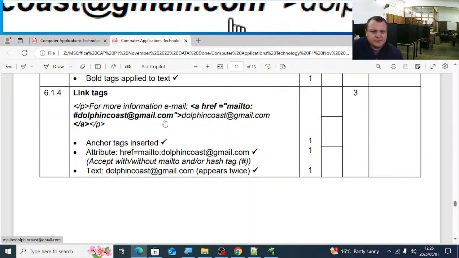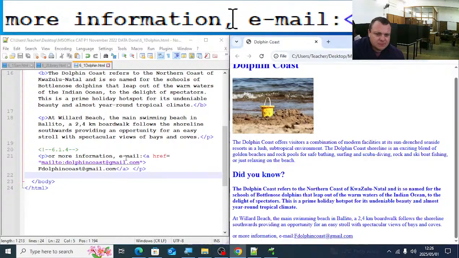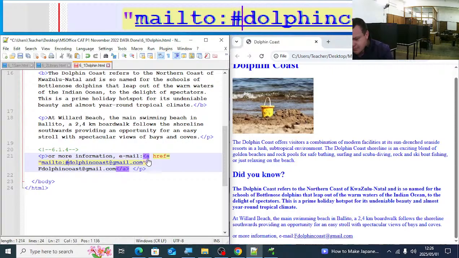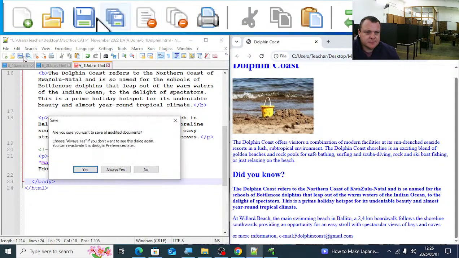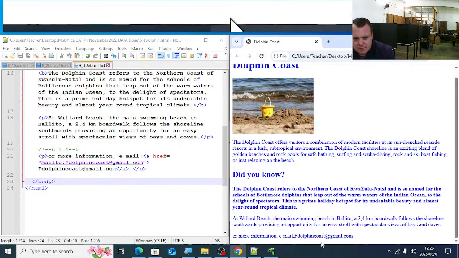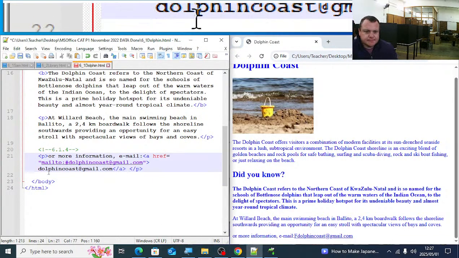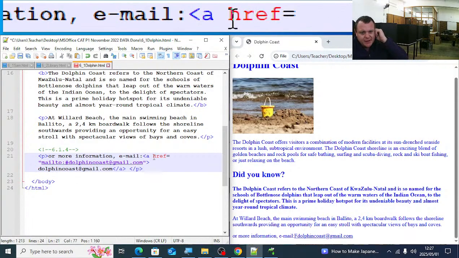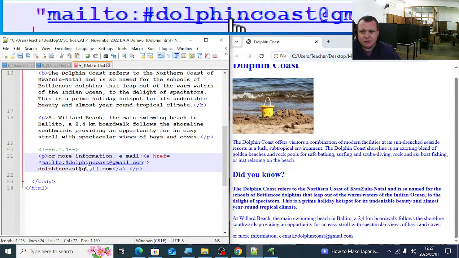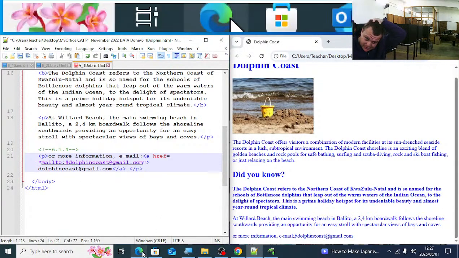I just want to quickly check on the memo again. It's dolphin. Sorry, it must be a hash there as well. It's on the cheat sheet. There we go. So we have the AHREF equals sign mail to #dolphincoast@gmail.com, and then we have the actual word there, dolphingmail.com, and then the closing anchor.